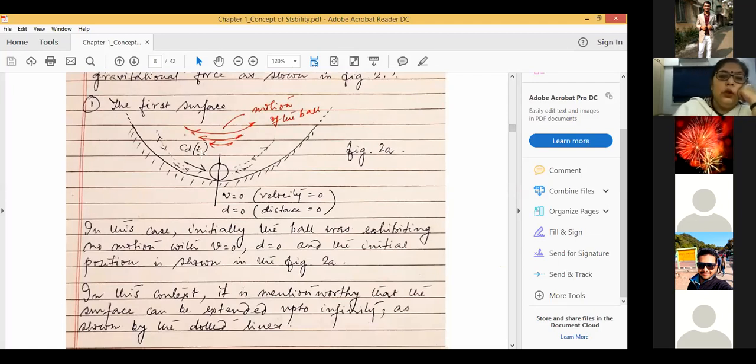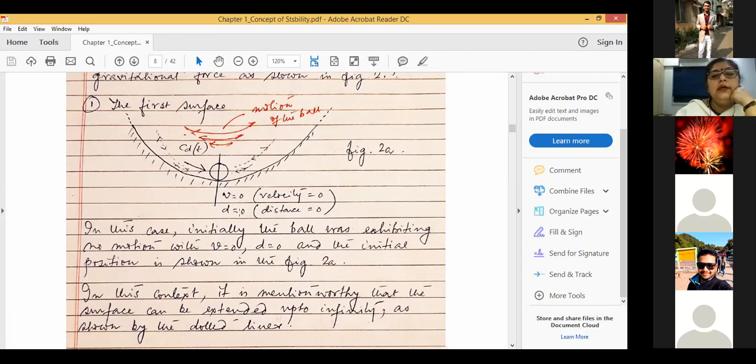Now suppose we just give an impulsive force on this ball. Just we push the ball either in this direction or in this direction. So what will happen? The ball will start oscillating. One thing I forgot to mention, that the ball is resting on the surface under the action of the friction forces, which is shown with these lines. So because of the presence of the friction forces, what will happen? The ball will start oscillating about this particular position,